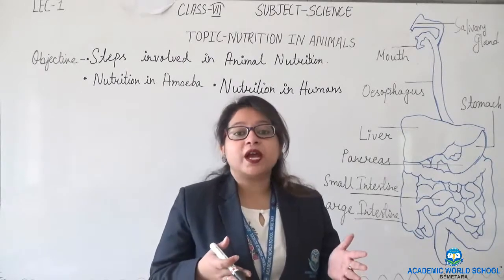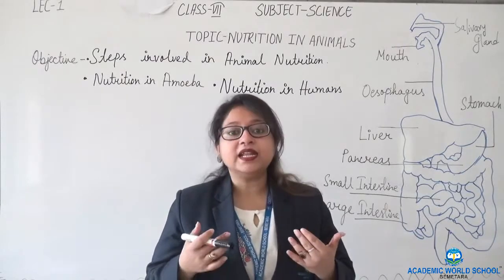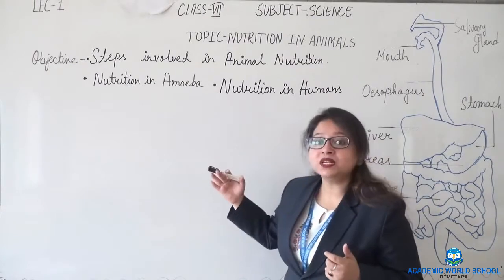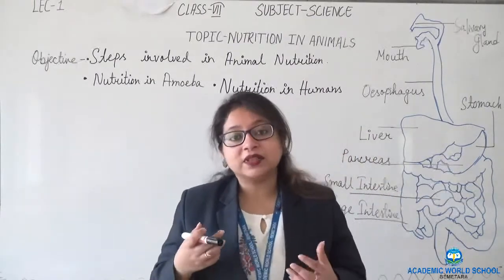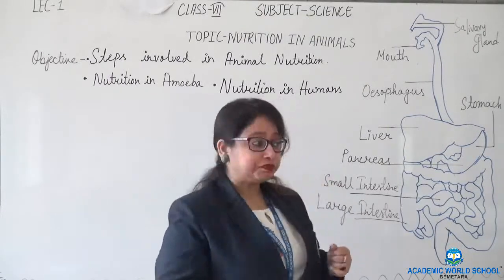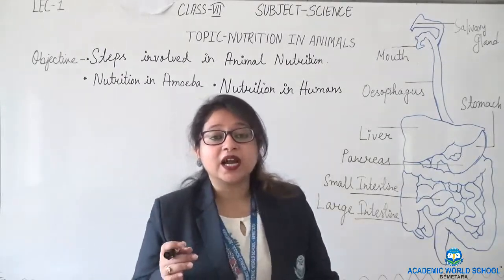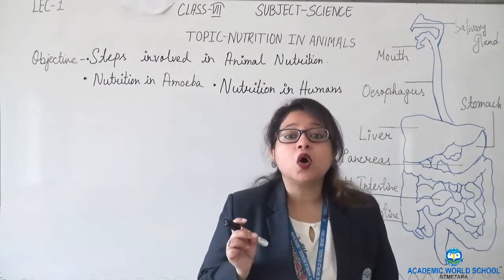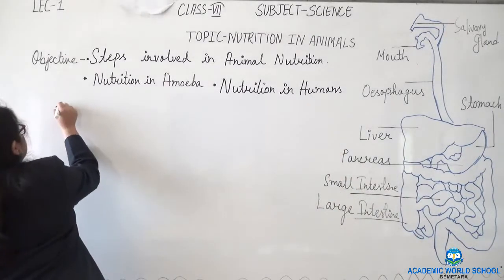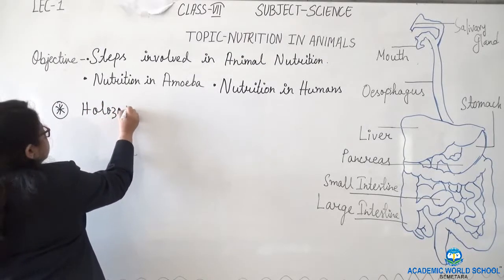In the first chapter we have seen how plants take their nutrition and utilize it for activities, and in this chapter we will see how animals gain their nutrition, how they take their nutrition and use it for various activities. So what is nutrition, we all know. Now here comes a term known as holozoic nutrition, in the case of animals.